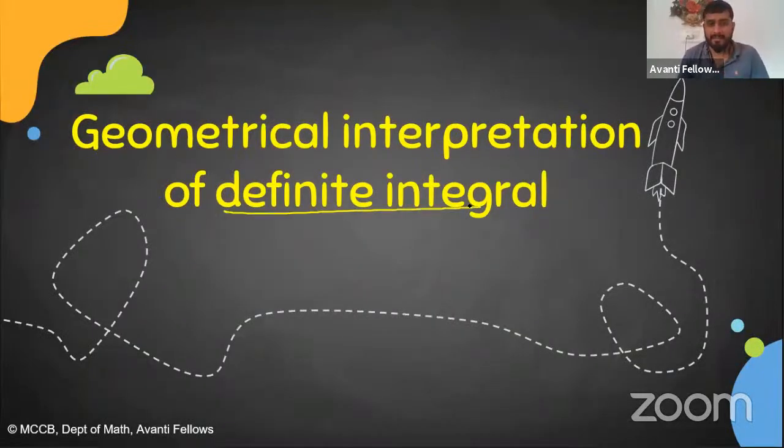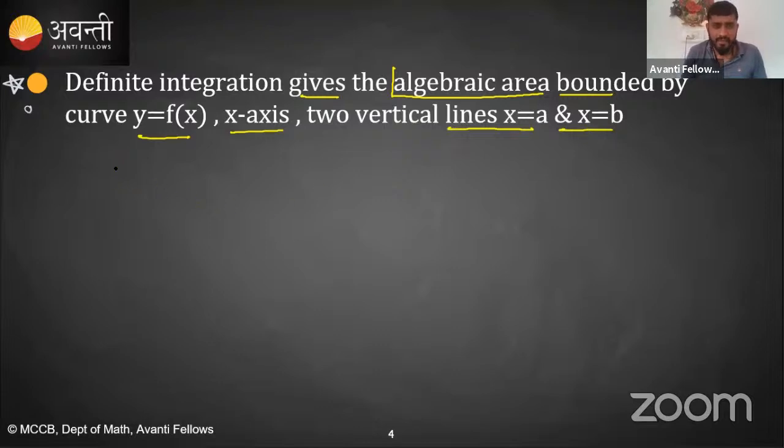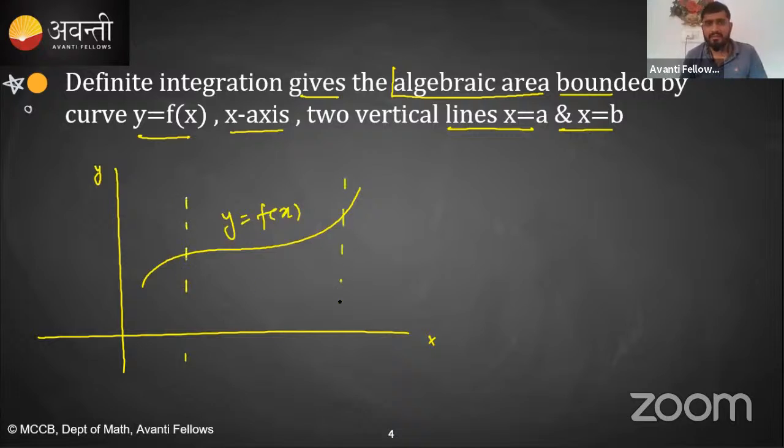The geometrical interpretation: definite integration gives us the algebraic area bounded by the curve, the x-axis, and two vertical lines. These are the limits. If this is the x-axis, this is the y-axis, and this is your function y is equal to f of x, and I draw two vertical lines, these are the two vertical lines.